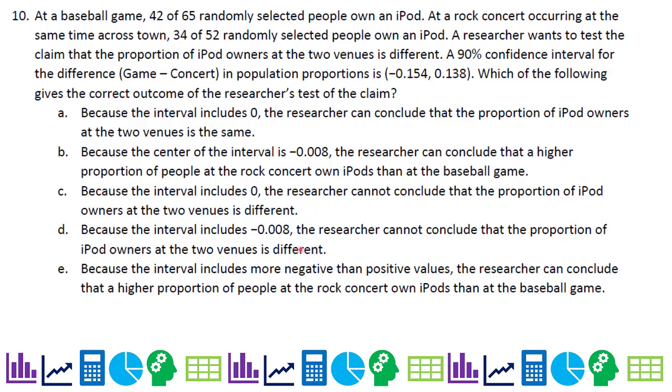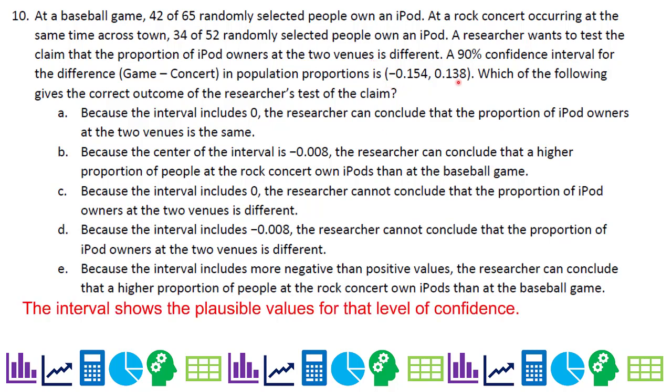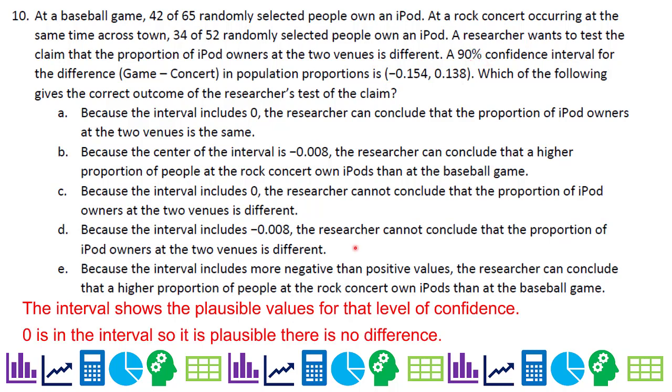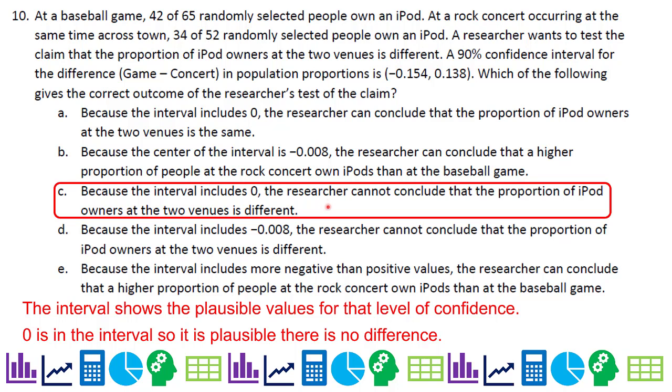So if he's trying to say there is no difference, he's trying to see if there is a difference. No difference would be a value of 0. So the interval shows the plausible values given this level of confidence, right? 0 is in the interval, so it is plausible there is no difference. So because the interval includes 0, the researcher cannot conclude that the proportion of iPod owners at the two venues is different.